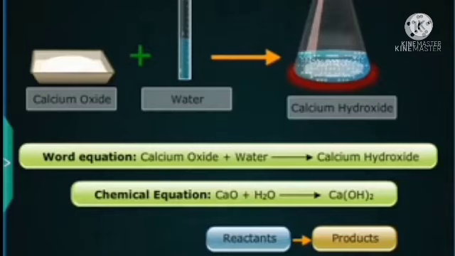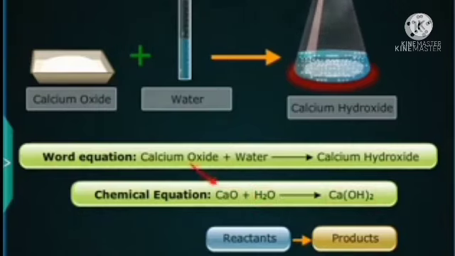Writing the chemical equations. A chemical equation precisely describes the reaction in a compact form by using the formulae of the reactants and products. The reactants and products are chemical compounds. The molecules of these compounds are made up of atoms of individual elements. A chemical formula describes the chemical compounds in terms of the symbols of the constituent elements, and subscripts to represent the number of atoms of each element in the compound.